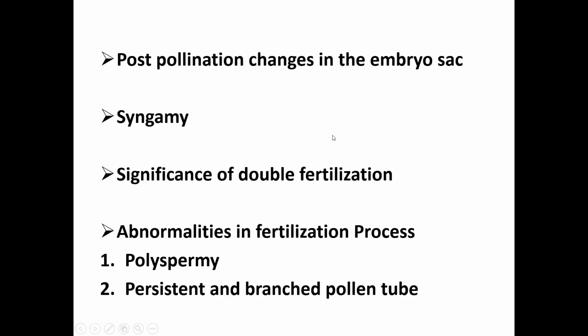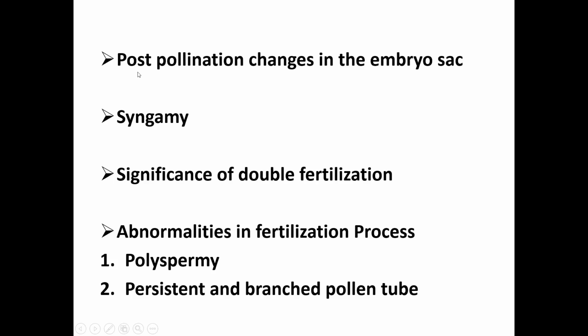Now after the pollen tube enters, there are so many changes that take place inside the embryo sac. Out of 2 sperms in every pollen grain, 1 sperm fuses with the egg nucleus. That mechanism is called syngamy. After fusion of male and female nucleus, there are so many changes that take place. They are called post-pollination changes in the embryo sac.